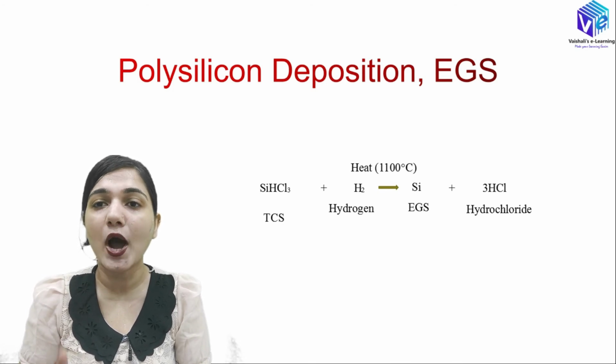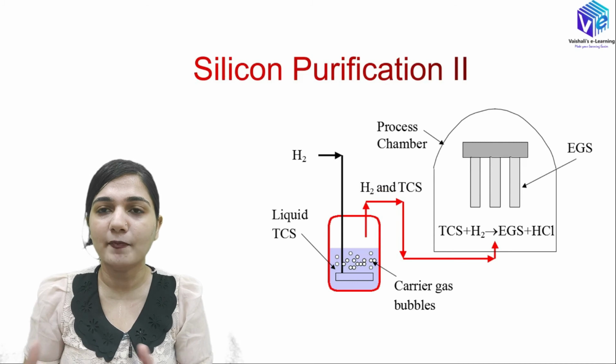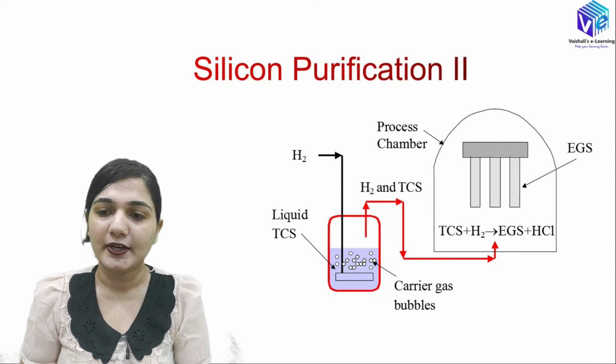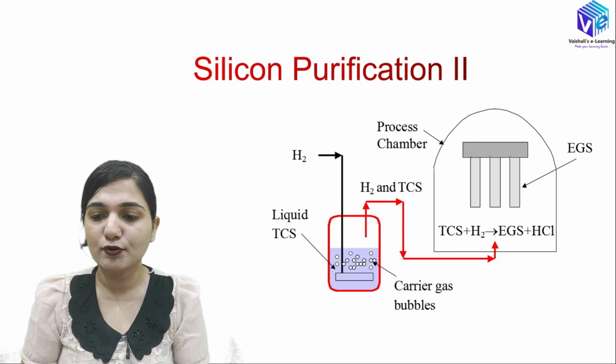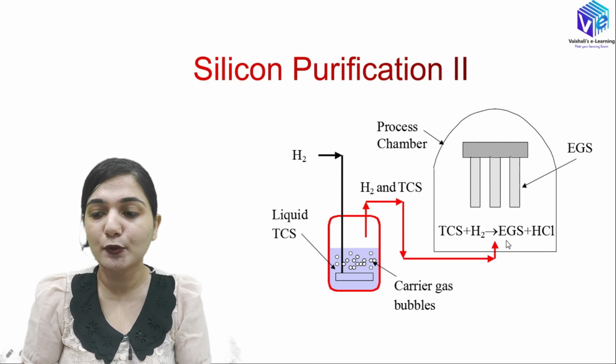Here we have HCl as the byproduct, so we should have a proper system by which we can remove this byproduct as well. Here you can see hydrogen and TCS react inside this chamber and form the electronic grade silicon, which will be deposited here.